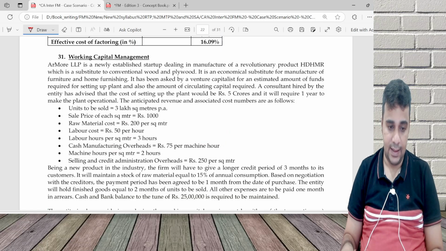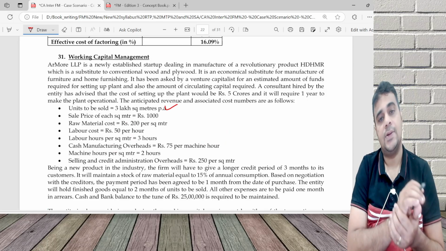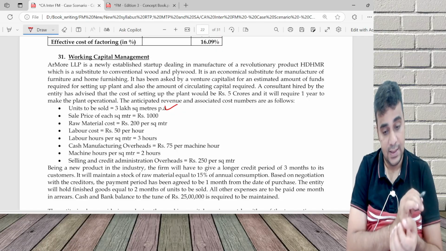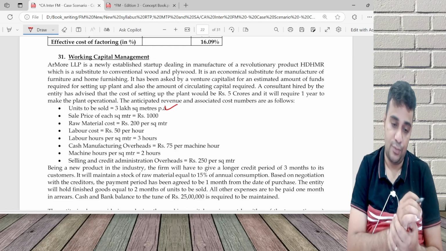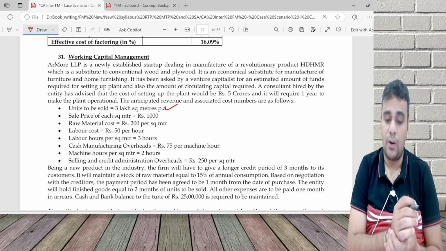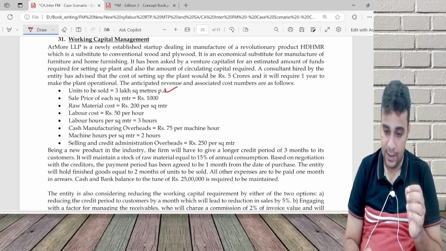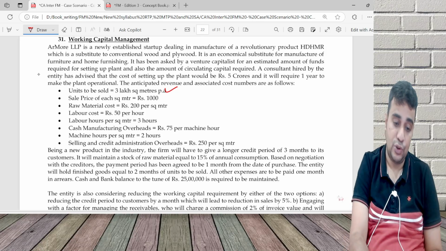I will get the data here. I'm going to sell 3 lakh square meter. If I sell 3 lakh square meter, I have to manufacture more than 3 lakh. Why? Because the question is talking about stock of raw material as well as stock of FG. It says, being a new product in the industry, 3 months credit period, stock of raw material, payment period, finished goods will be 2 months of units to be sold.